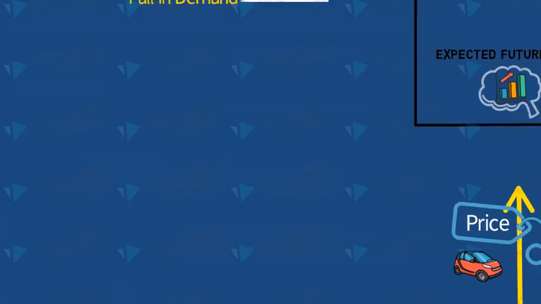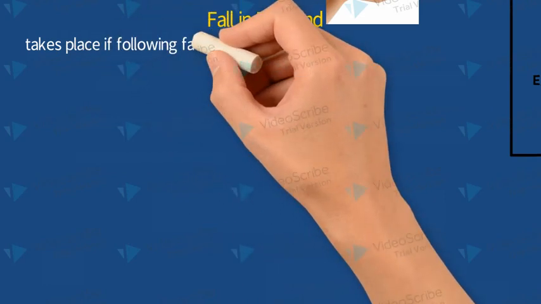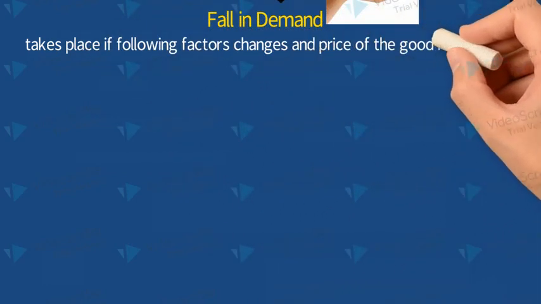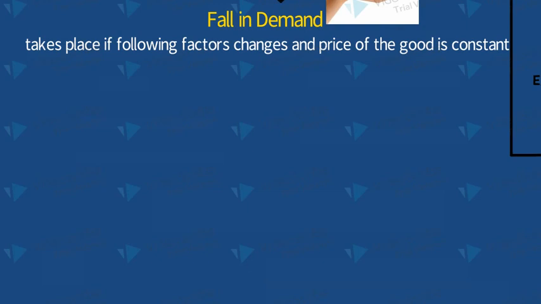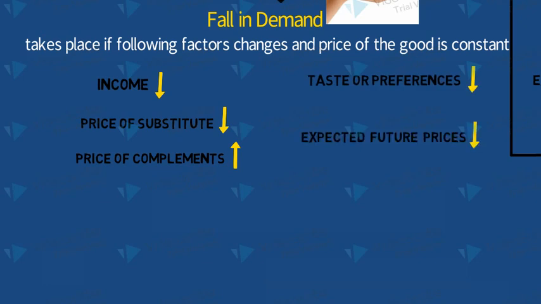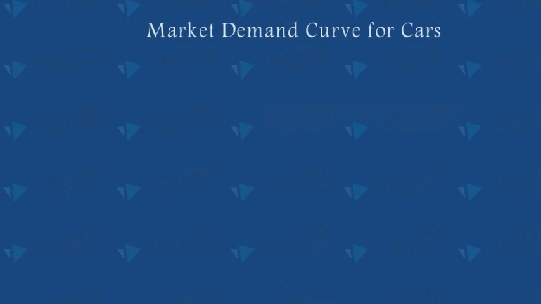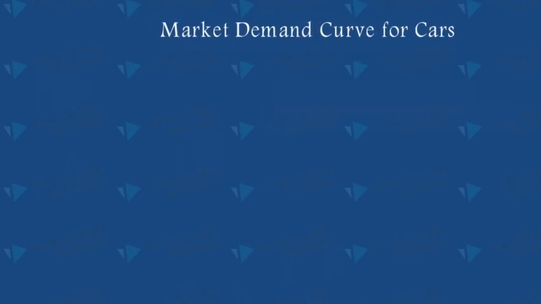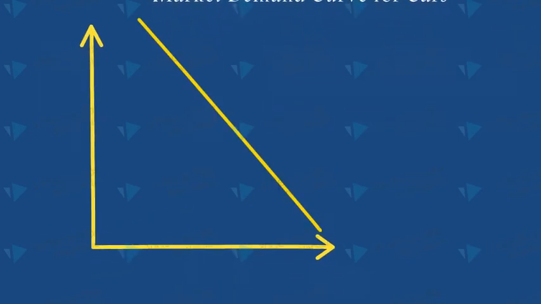Fall in demand takes place if the following factors change and the price of the good is constant. If consumers' income decreases, price of substitute decreases, price of complements increases, consumers' taste or preferences decrease, expected future price decreases. Now let us see how the market demand curve for cars will be affected by a fall in income.